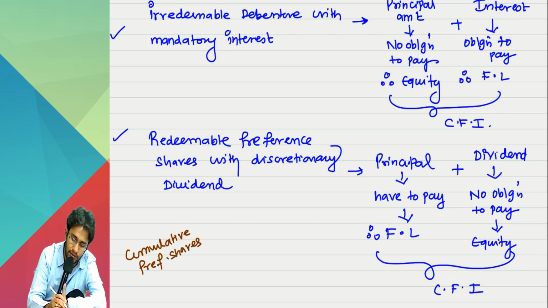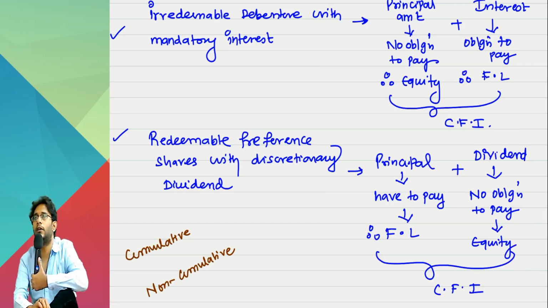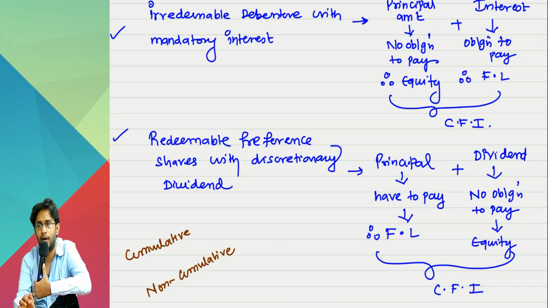cumulative preference shares, or cumulative meaning is what? And what is the meaning of non-cumulative? Does it mean that it is mandatory? Cumulative, does it mean that the dividend is mandatory? Yes or no?